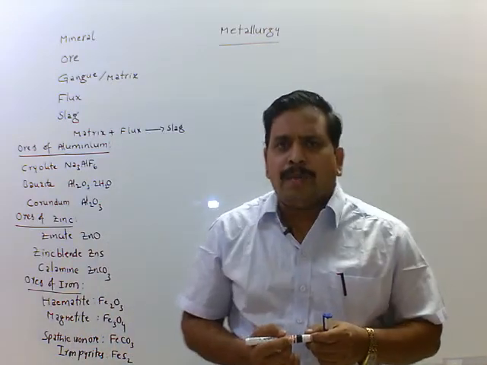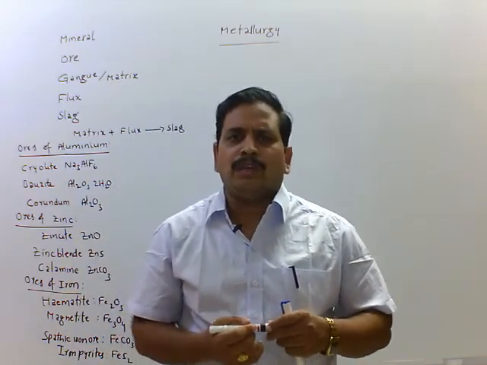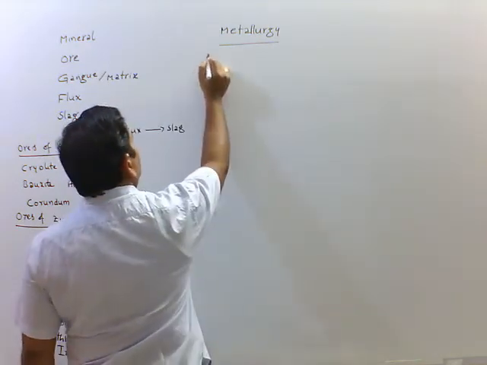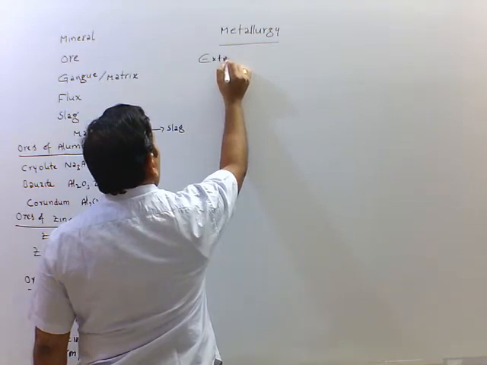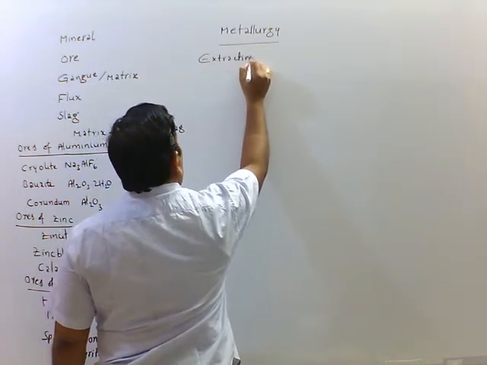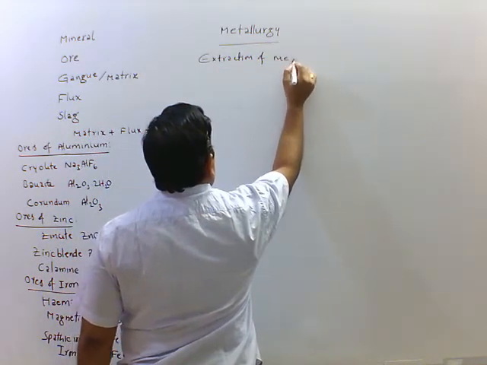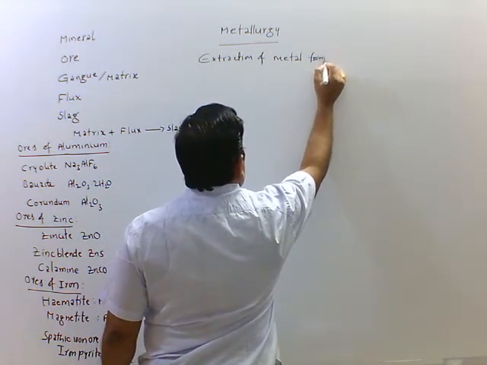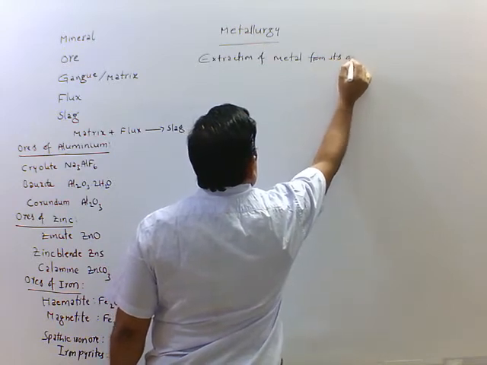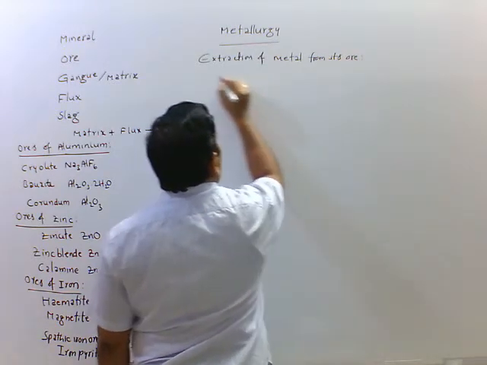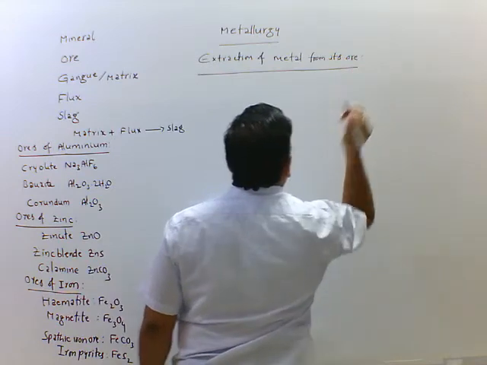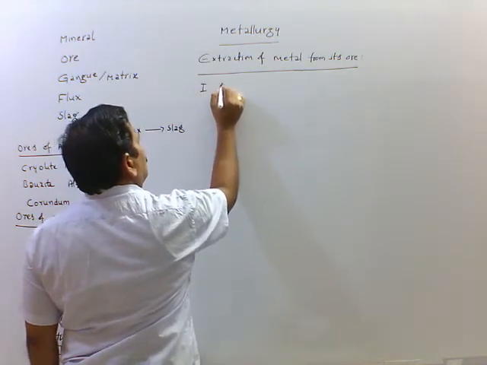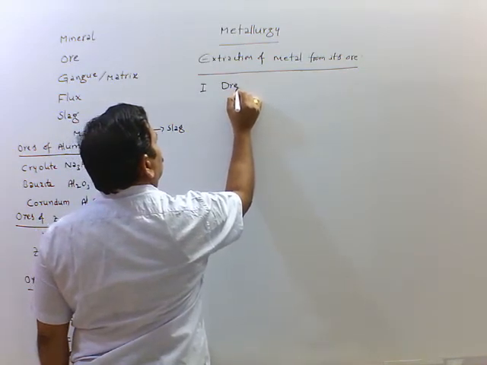Now extraction of metal from its ore involves 4 steps. First step is dressing of the ore.